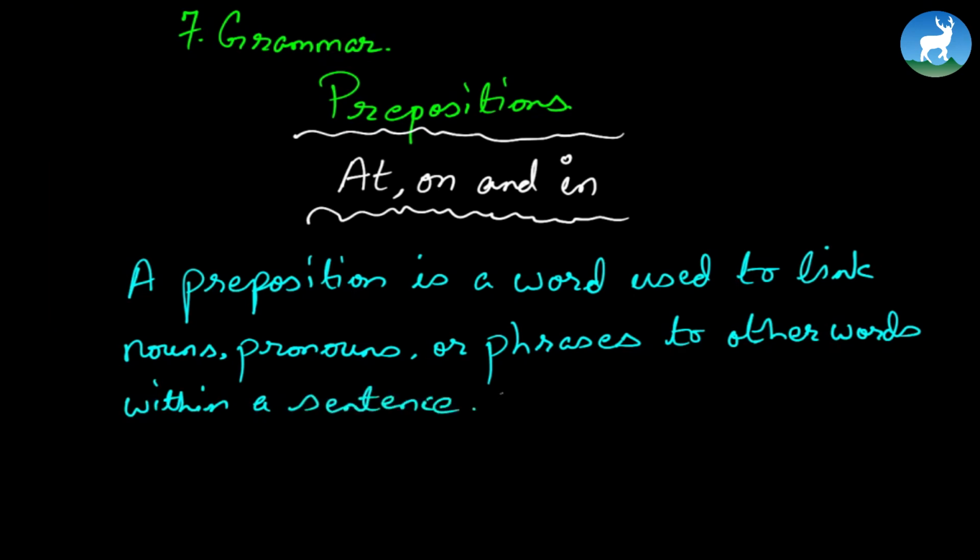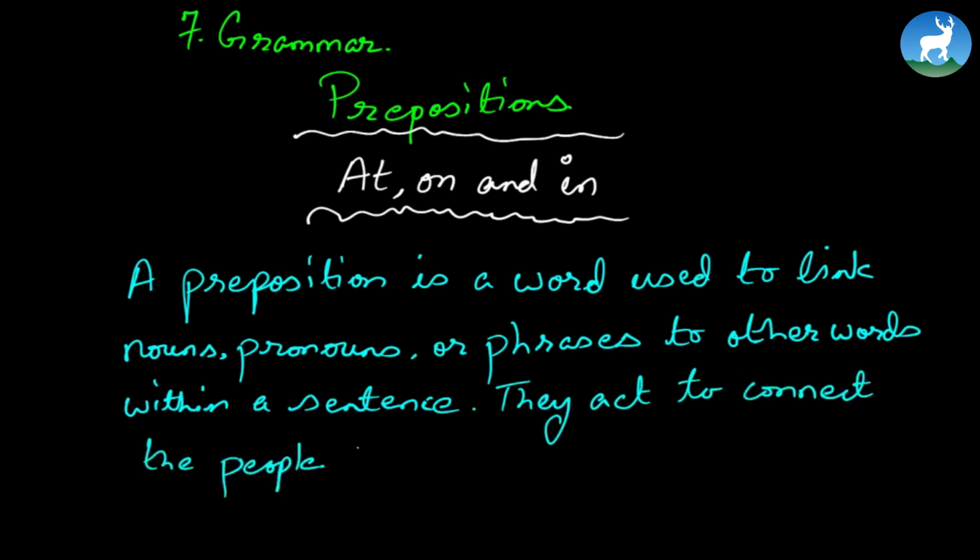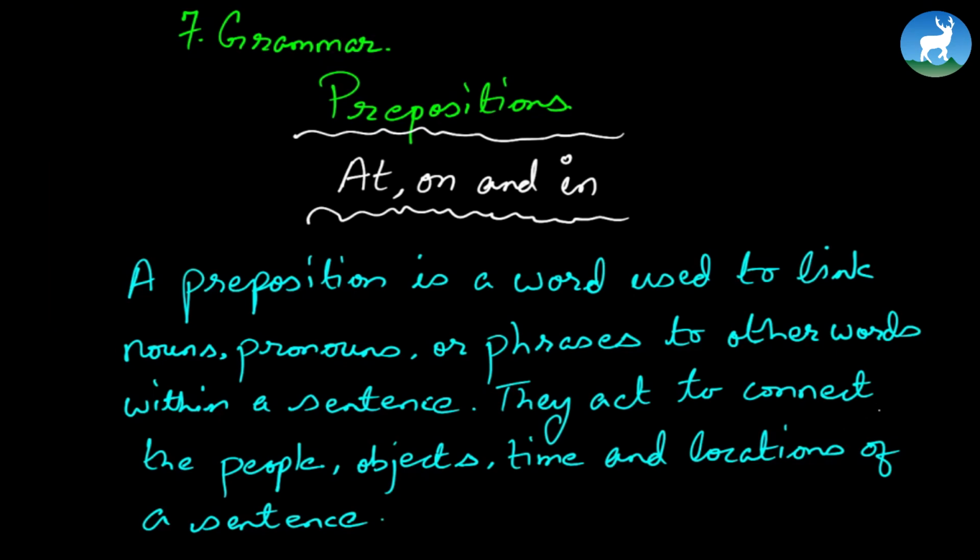Now, prepositions act to connect the people, objects, time, and locations of a sentence. So in a way, prepositions always act as a bridge to connect. All right, we'll further clarify this with an example. A preposition is a word used to link nouns, pronouns, or phrases to other words within a sentence. They act to connect the people, objects, time, and locations of a sentence.